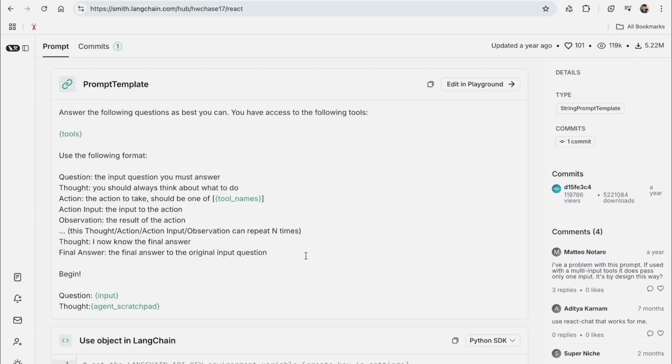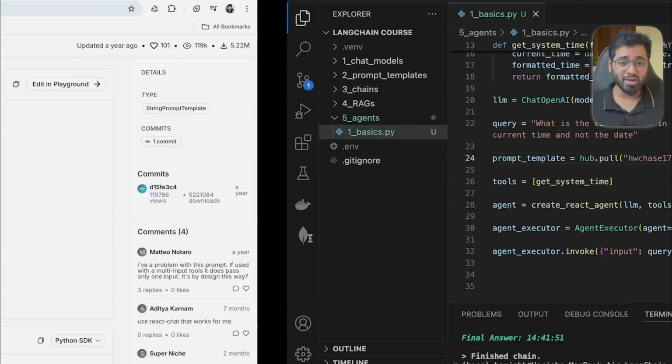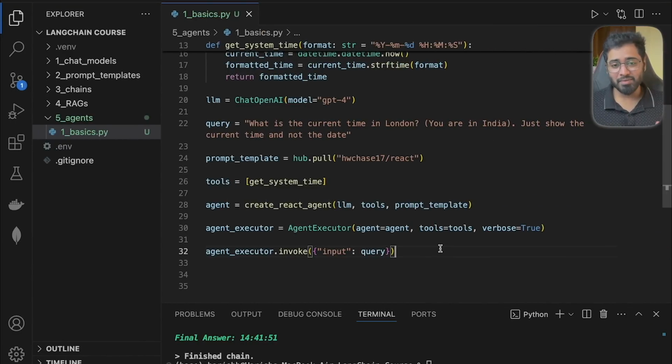Just like we saw in the terminal, this cycle of thought, action, observation continues until the agent is confident it has solved each part of your prompt. It's like watching a detective walk through clues one by one. And this brings us to the end of the course. This course has already gone on for too long, but I believe that we've learned everything important in LangChain to be able to get started with building AI applications.